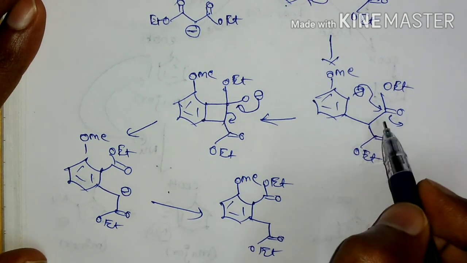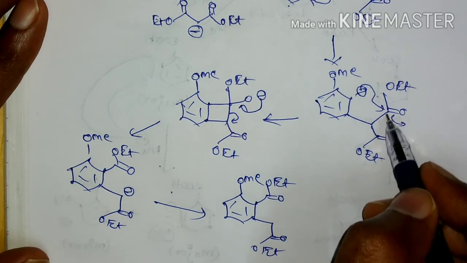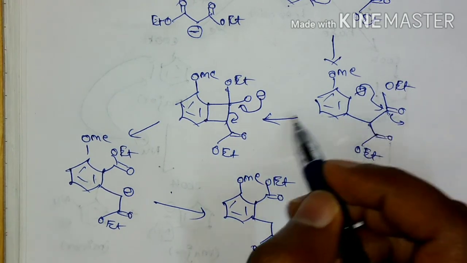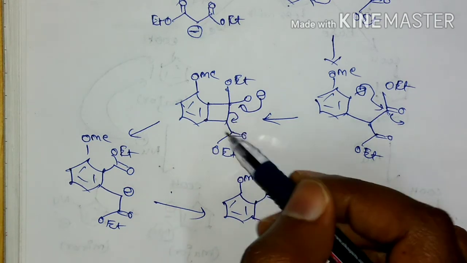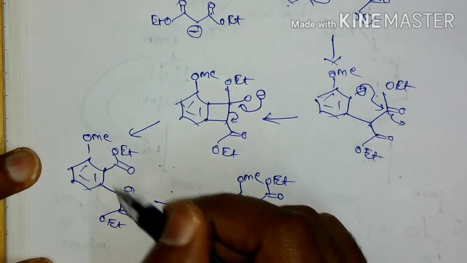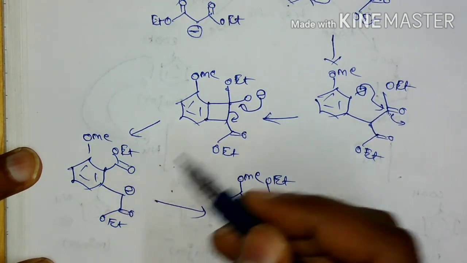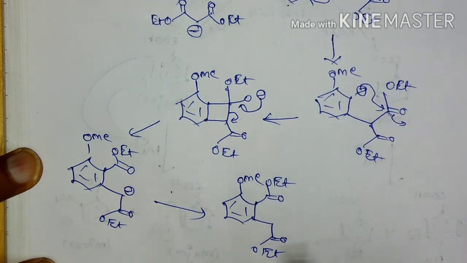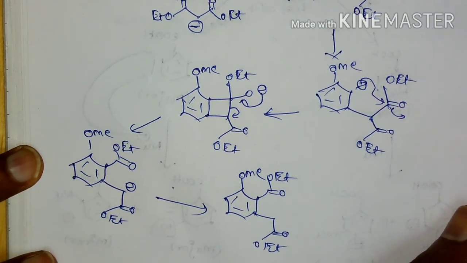So whatever sigma bond was present in between this, now there is insertion and that bond has been broken. So this is an example of sigma bond insertion.